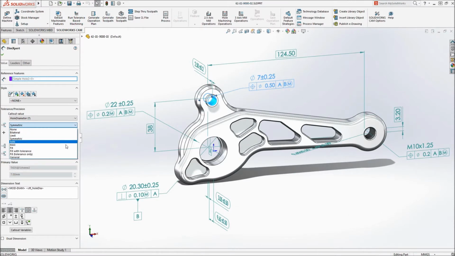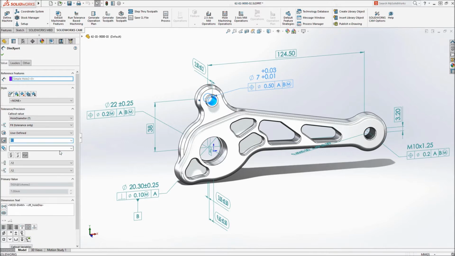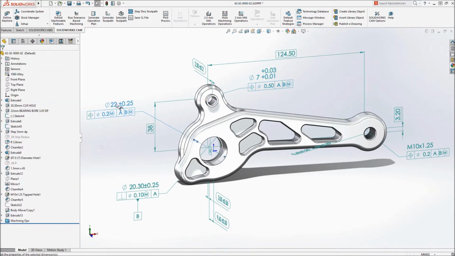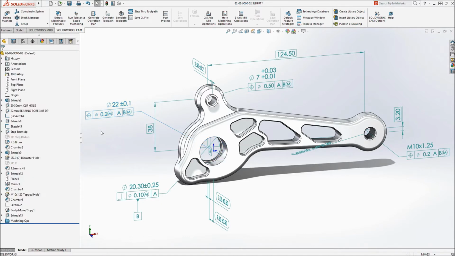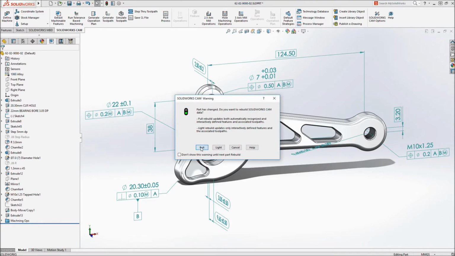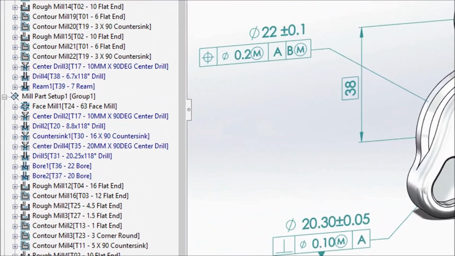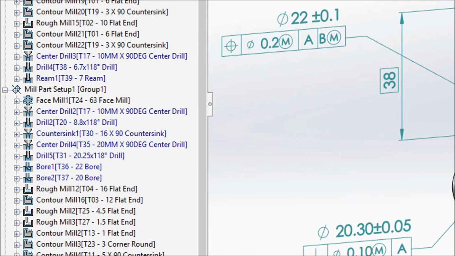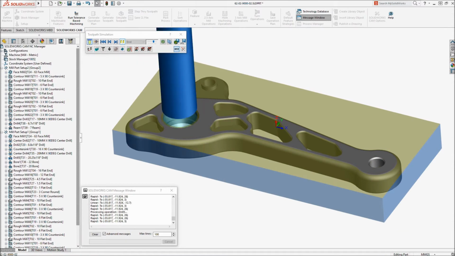If the tolerance specification of a feature changes, SOLIDWORKS CAM automatically updates the machining operations using predefined rules that match your manufacturing best practices. Parts that took hours or even days to program can be programmed automatically in minutes. Asymmetric tolerances can be adjusted to mean values, and all of the tools, speeds, feeds, and depth of cuts are automatically selected to meet the model-based design requirements.